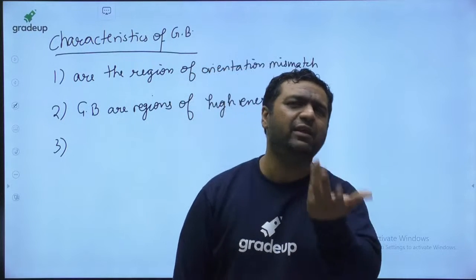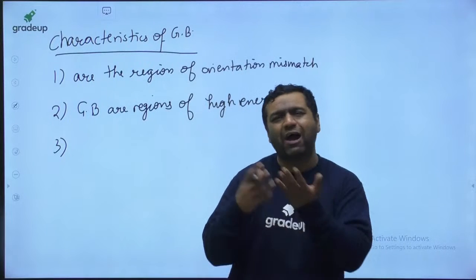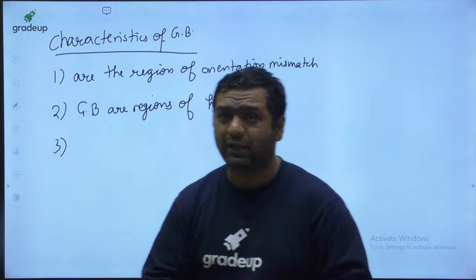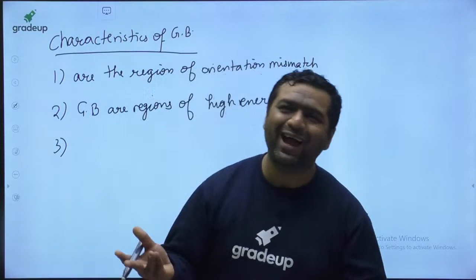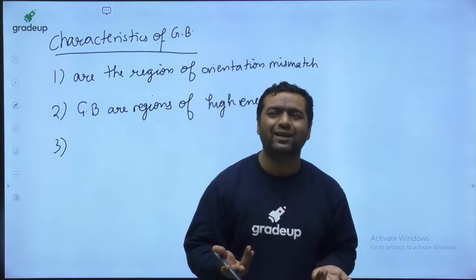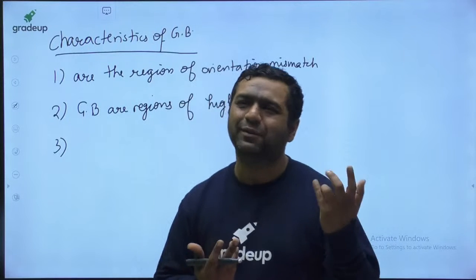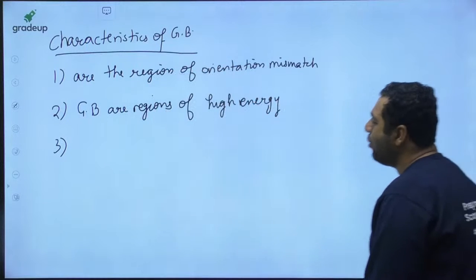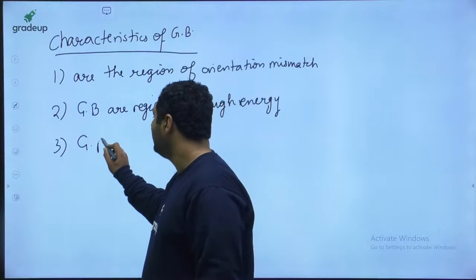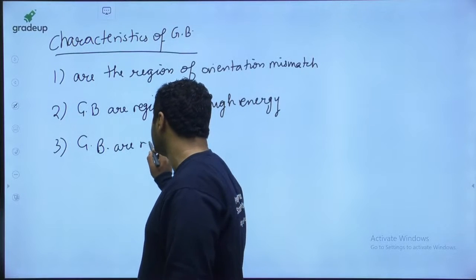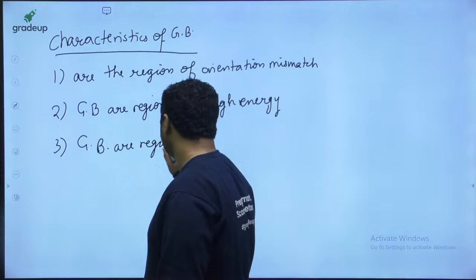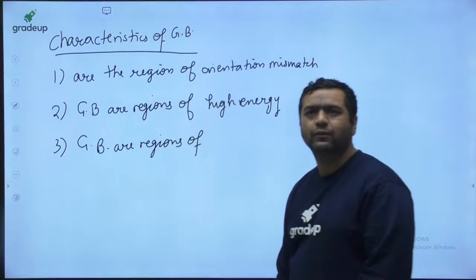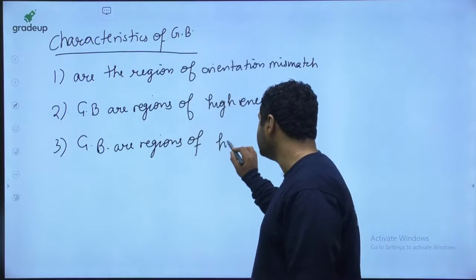In case of a marriage, they will not be able to recognize you, because the boy's family may feel you are from the girl's side, and the girl's family may feel you are from the boy's side. So nobody will ask you there. I don't know whether you are correlating the things or not, but I am giving you some realistic examples which are very easy to understand. Yes guys, so grain boundaries are the regions of high impurity concentration.